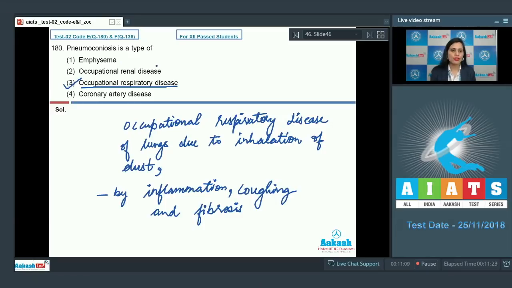Let's discuss other options also. The very first option is emphysema, and this is an incorrect option. Emphysema is a respiratory disease in which the walls of alveoli are damaged, and the major cause for this disease is cigarette smoking. The next option given is occupational renal disease, and this is an incorrect option because pneumoconiosis is a respiratory disease and not a renal disease. The last option given is coronary artery disease, and this is also incorrect because, as we have already discussed, it's a respiratory disease. So the correct answer for this question is option number 3.